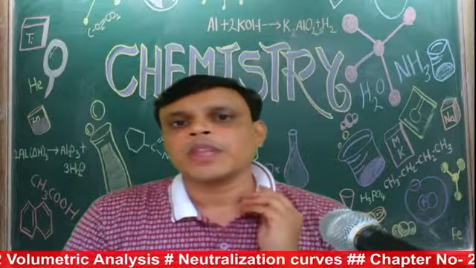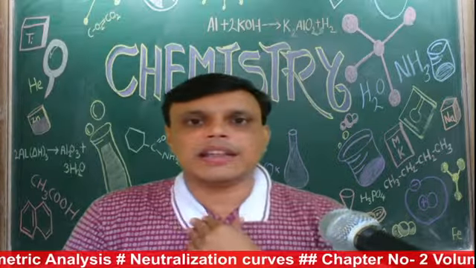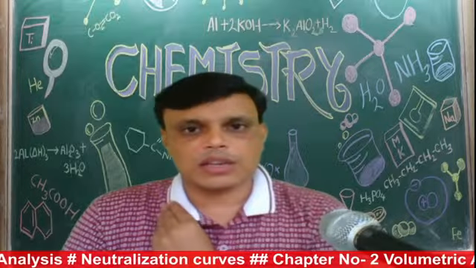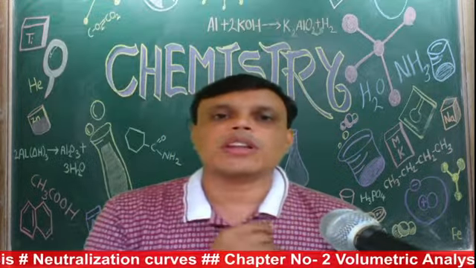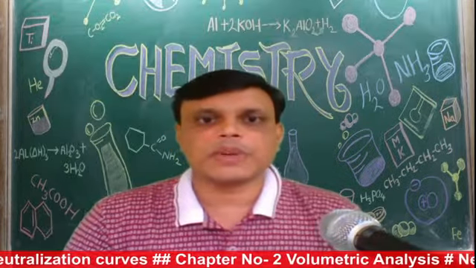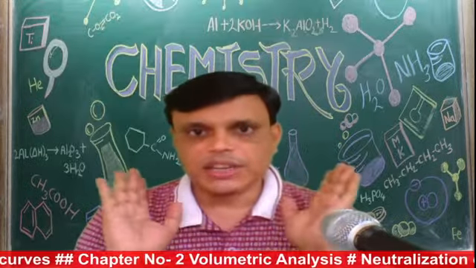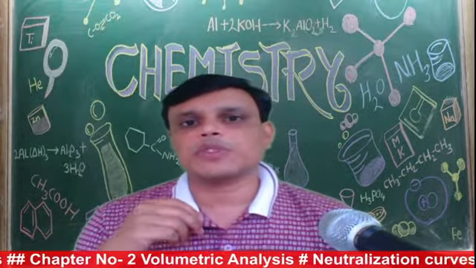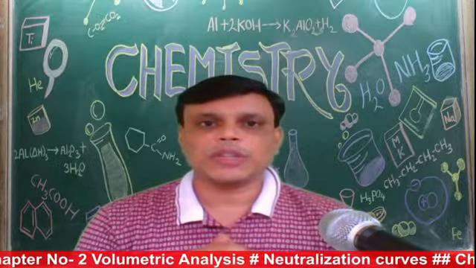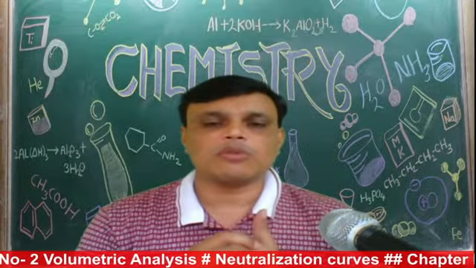In another way, we can say that primary standard substances are those substances which do not change their concentration upon exposure to environmental factors. Which environmental factors?